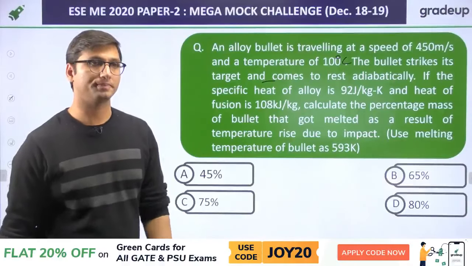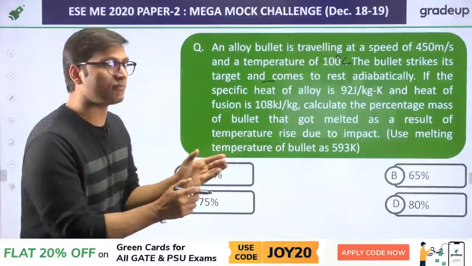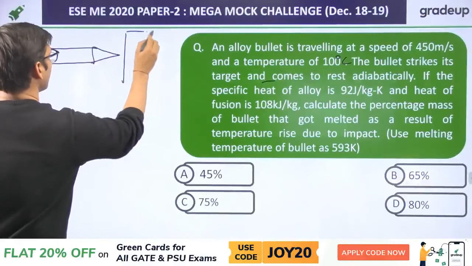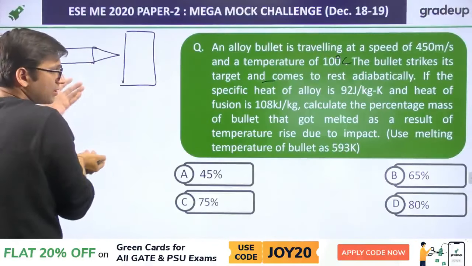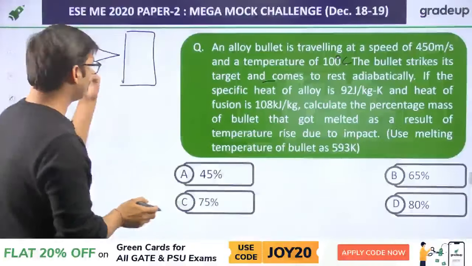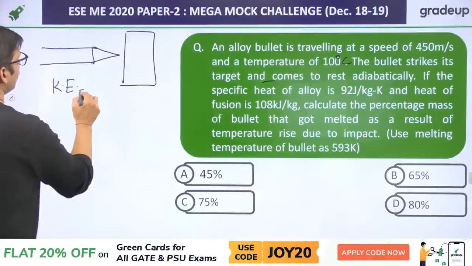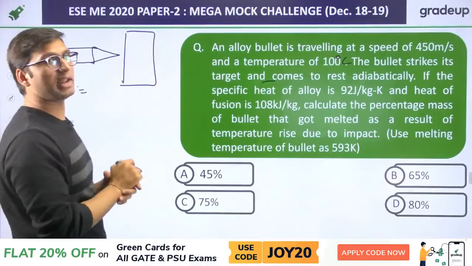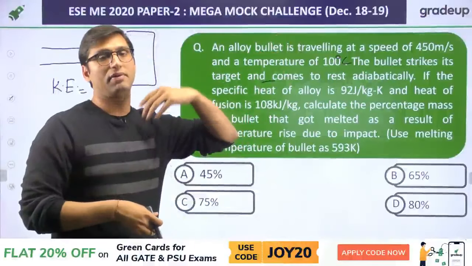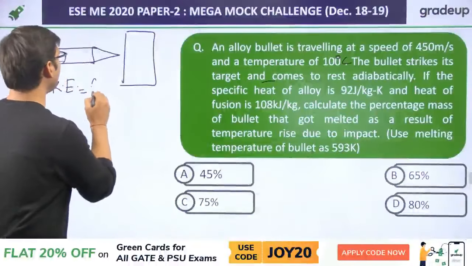How to solve this question? In this question, they are saying that the bullet is hitting a target. Now, when it hits the target, according to the first law of thermodynamics, the kinetic energy of the bullet will be imparted to it and will cause the melting of the bullet. It will be changed into heat.